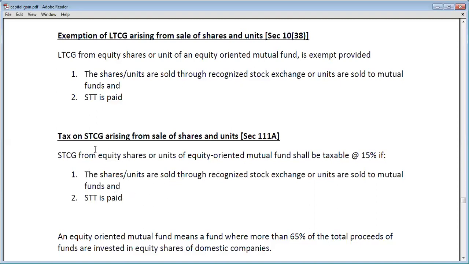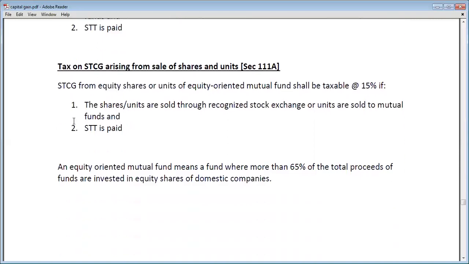Okay, so in this condition, if the gain is long-term, then no tax will be charged and this LTCG will be fully exempt. But if you earn some STCG, short-term capital gain, then this short-term capital gain will be taxable at the rate of 15%. Okay.